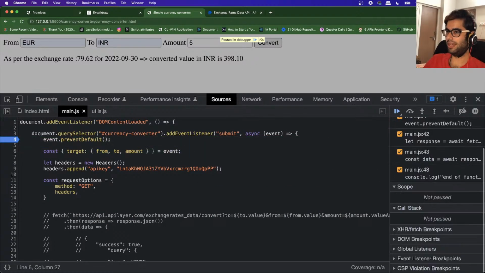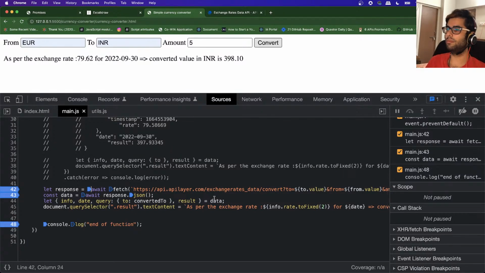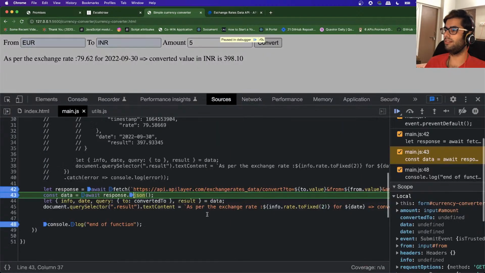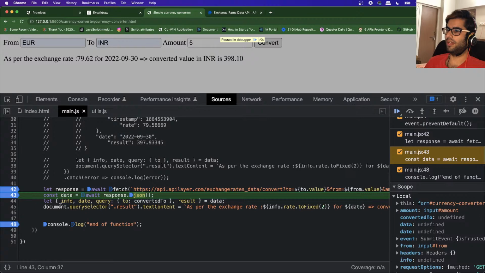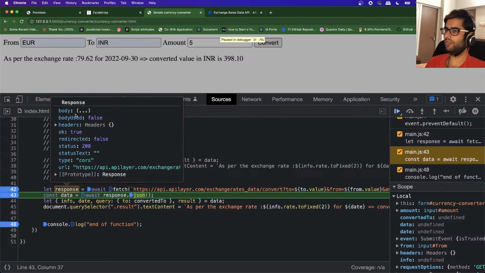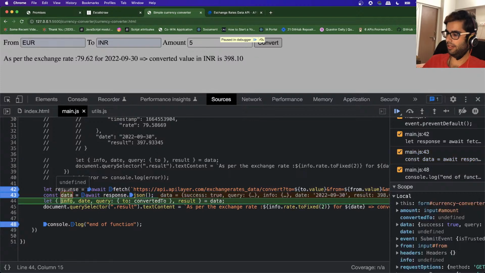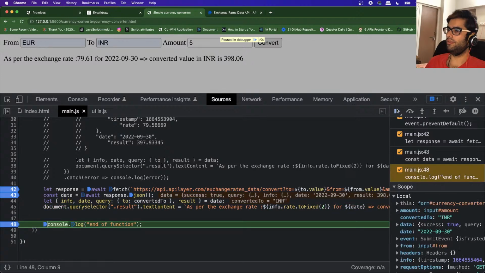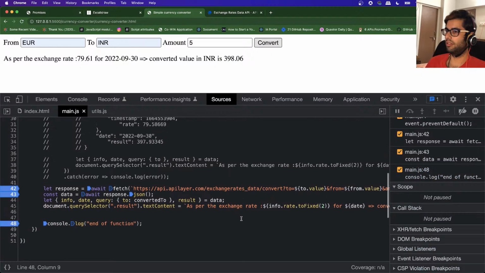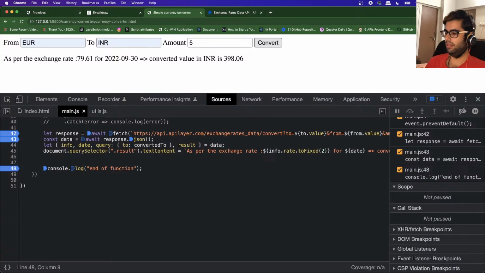All of the statements are executed line by line up till this point. Okay, we reached this point, we went ahead. Now it's trying to fetch that information. You can see the status is pending, right? Because the promise is neither resolved nor rejected, and now it has been resolved. That is why we are back over here. We have got the response, then we are getting the data, and then we are moving on to the next part. Okay, all right.